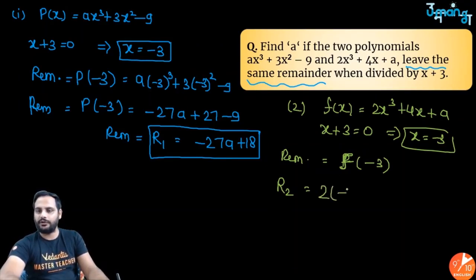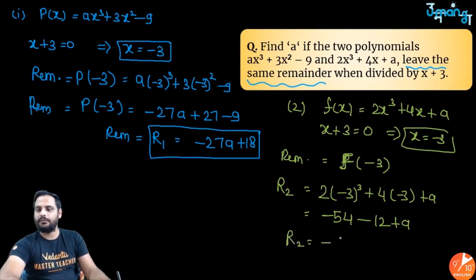So 2 into minus 3 cube plus 4 into minus 3 plus a. Minus 3 cube is what? Minus 27 into 2 is minus 54. 4 into minus 3 is minus 12 plus a. So R2 is equal to minus 66 plus a.